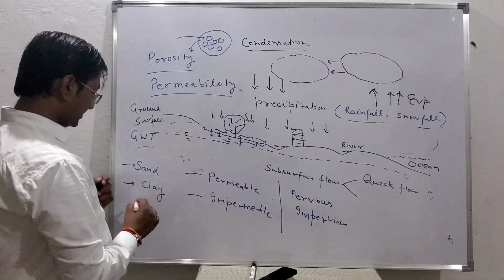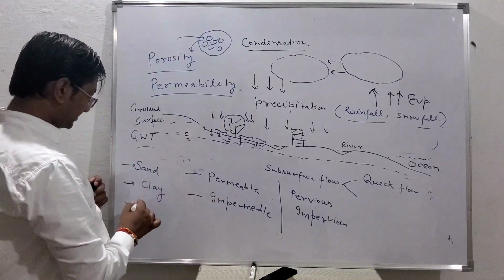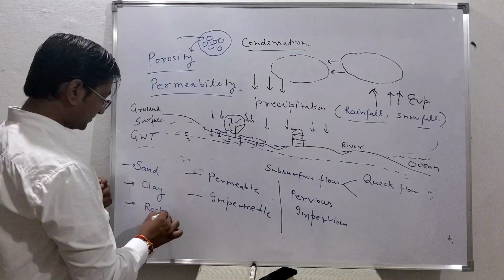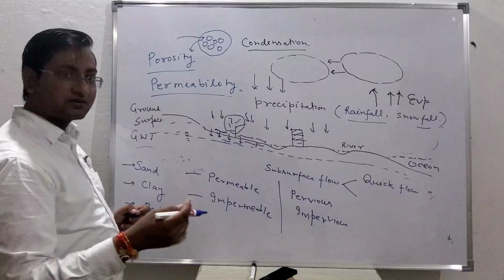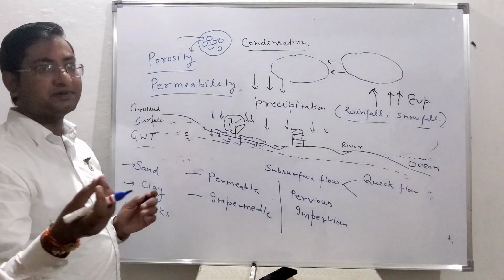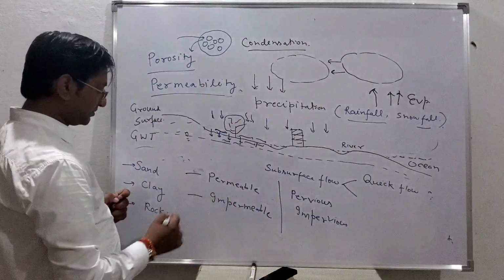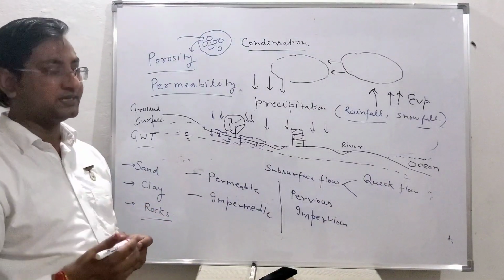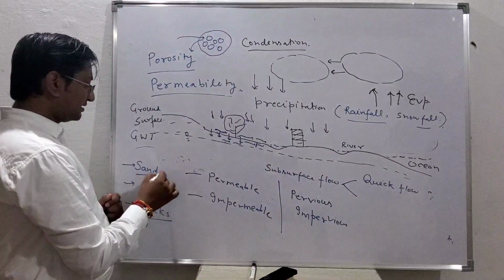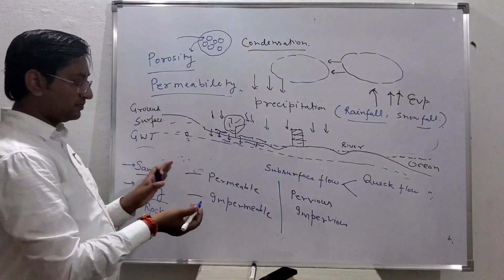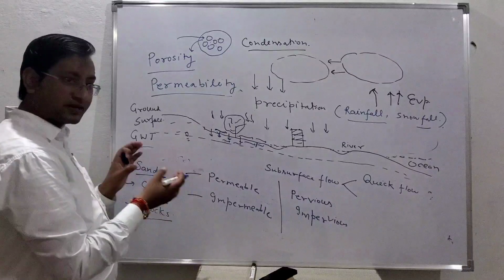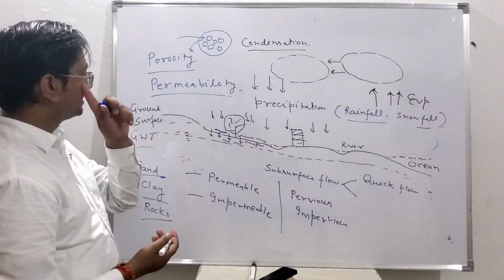Engineering geology is also very important in civil engineering. Rocks are almost impervious and impermeable, because water cannot easily flow and cannot be stored in them. Sand and clay will be able to hold some water, as well as water can flow through them.